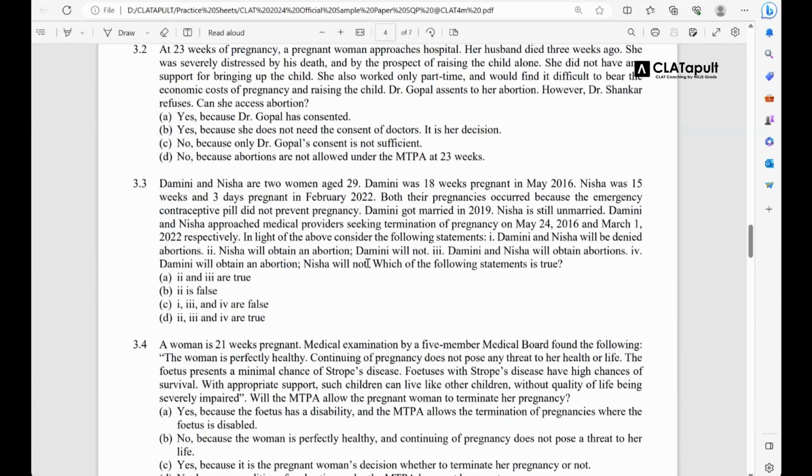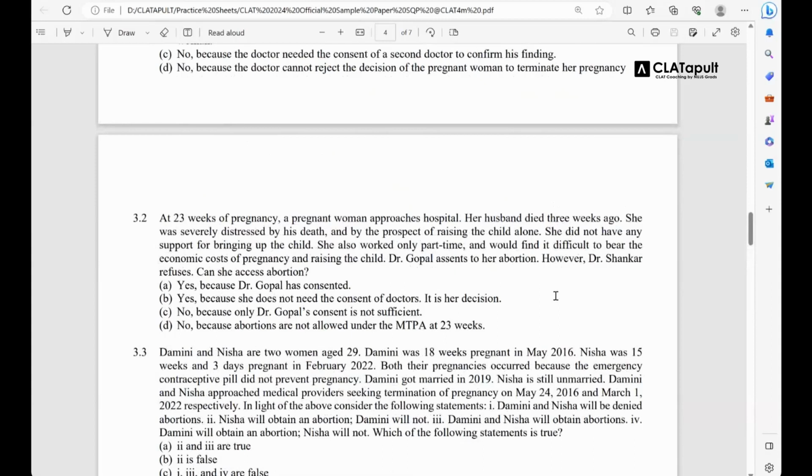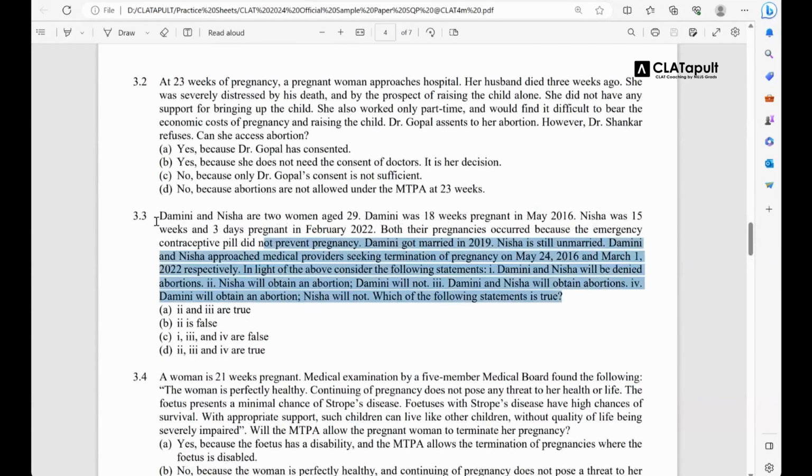So you just see the length of this. I think it would go for some 98 or 100 words, the entire factual matrix of this question itself. So that is one thing. In every possible passage, there is a possibility that you will get a question like this. Maybe one or two depending upon the difficulty level of the paper, but you will get something like this.